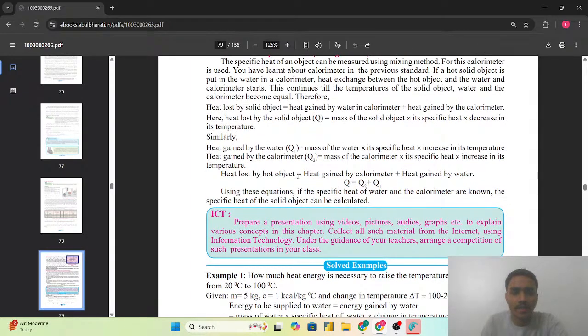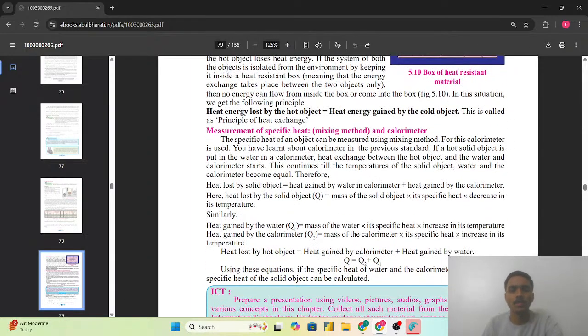So heat gained by the water is equal to mass of the water multiplied by its specific heat multiplied by increase in its temperature. Heat gained by the calorimeter, Q2, is equal to mass of the calorimeter multiplied by its specific heat multiplied by increase in its temperature. Then heat lost by the hot object is equal to heat gained by the calorimeter plus heat gained by the water. Q is equal to Q2 plus Q1. Using these equations, if the specific heat of the water and the calorimeter are known, the specific heat of the solid object can be calculated.